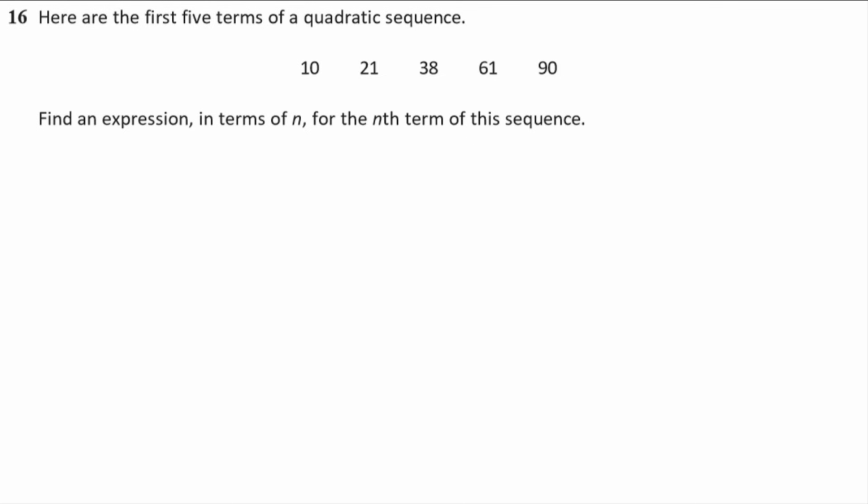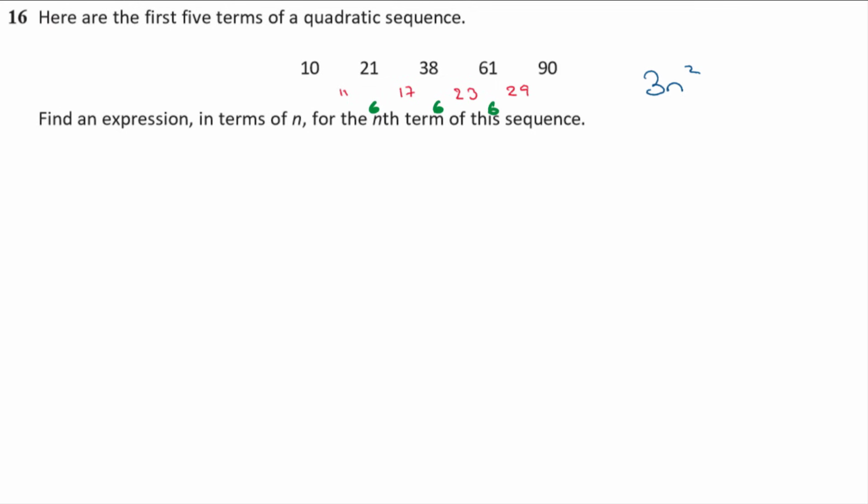So the first differences here, for instance, are going to be 11, 21 take away 38 is 17, 38 taken away from 61 is 23, and 61 taken away from 90 is 29. The second differences are the differences of the differences. So you can see that's 6, 6, and 6. Normally when people are taught how to do this, they're taught to find the second difference, take that value of 6 and halve it, and that is going to give you your n squared term, 3n squared.